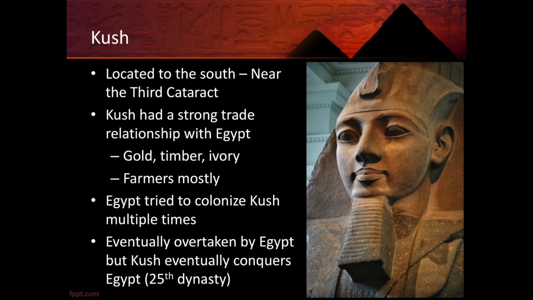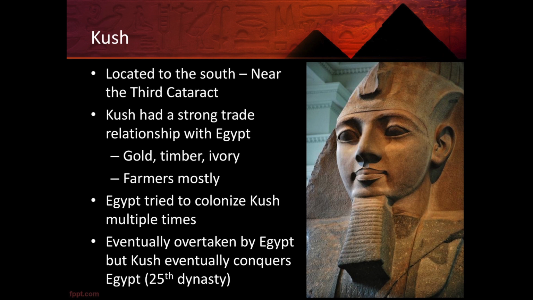So we spent a lot of this time talking about the Egyptian society and culture, but right next door was the kingdom of Kush. It was located in the south of Egypt near the Third Cataract. Kush had strong trade relationships with Egypt throughout their entire history. Egypt looked to Kush to find things like gold, timber, and ivory. They also looked to them to provide slaves, either through conquest or purchase.